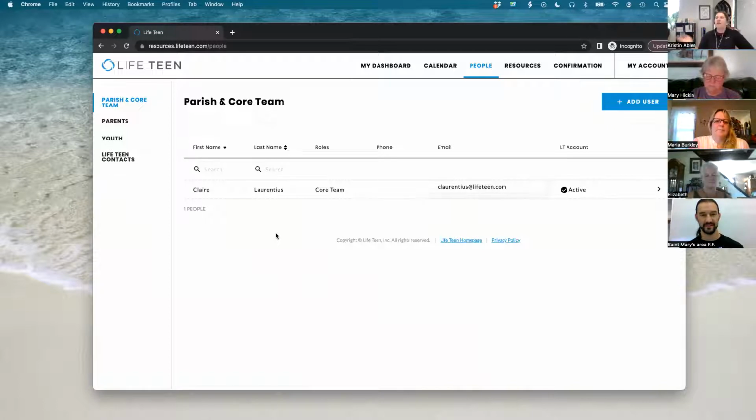So once you put in their information, you just need their first name, last name, and email. You don't need to fill out all the other information. Once you click Add User, it'll send them an email to automatically set up their account and give them instructions on how to log in.